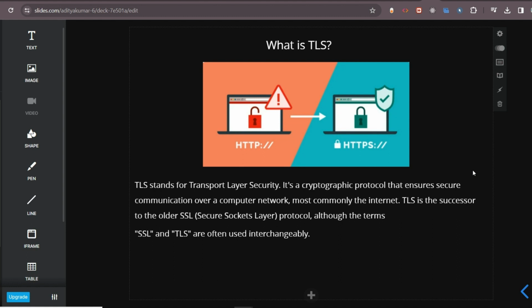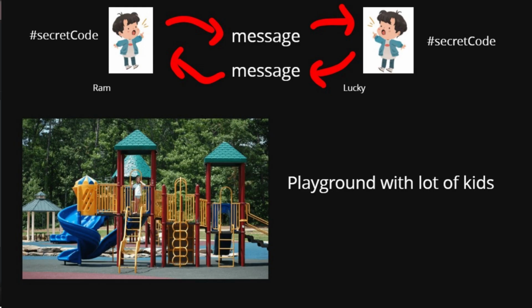If we take a real life example, let's imagine you and your friend have a secret code. Let's say there are two friends, Ram and Lucky. Ram and Lucky have a secret code between them. Now, whenever Ram sends a message to Lucky, he encrypts his message with the secret code and then sends it to Lucky so that no one can understand it.